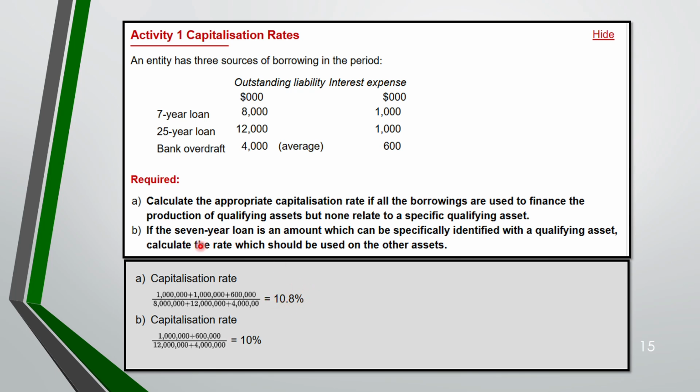Coming to B, where we are using the 7-year loan. So we do not use the 7-year loan. We only use the 25-year loan and bank overdraft for the capitalization rate. So we'll take 1,600 in the numerator. That's what we are doing here. And here we'll take 12,000, that is 12 million, and 4 million only. We'll not take this 8 million. So the capitalization rate is 10%.